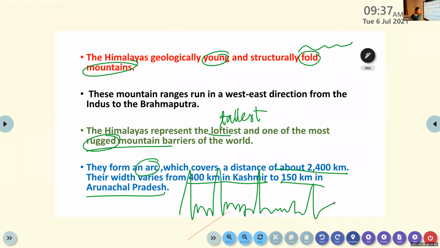So it is uneven and it is very hard too. Then the shape of the Himalaya is an arc and it covers the distance of about 2,400 kilometers and the width varies from place to place. In the northern side, it is very broad, but when it comes to the eastern side, it becomes narrow. Okay, is that clear to you? Yes, ma'am. Okay, shall we move to the next one? Yes, ma'am.